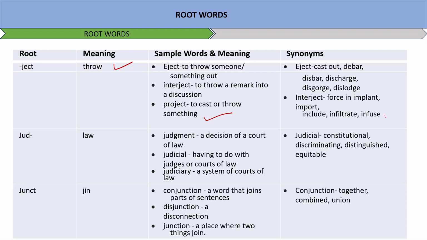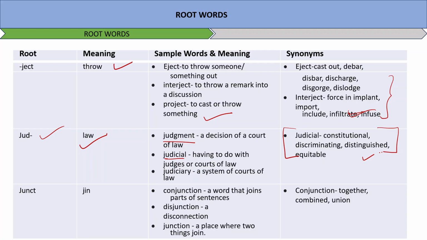Okay, Jud. Jud means law. Judgment, a decision of a court of law. Judicial, having to do with judges or courts of law. Judiciary, a system of courts of law. Judicial, constitutional, discriminating, distinguish, equitable.